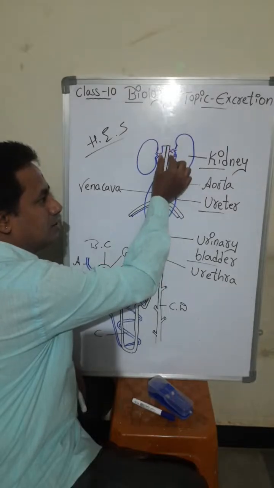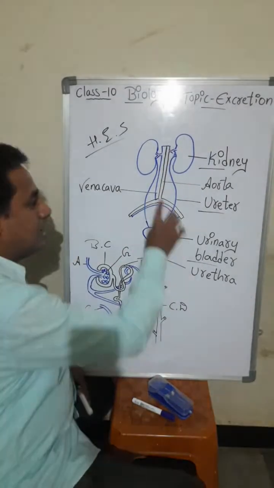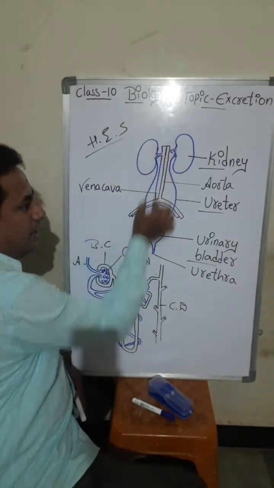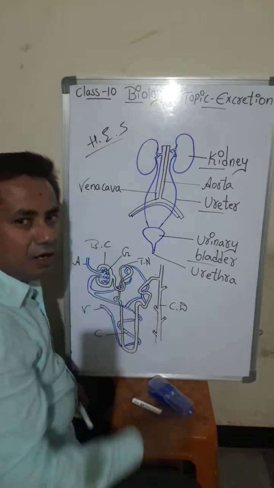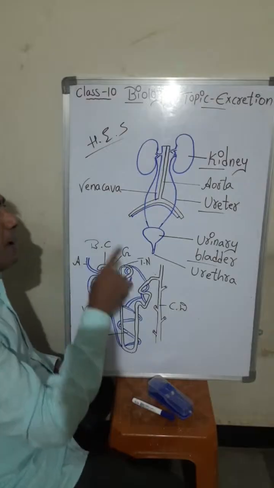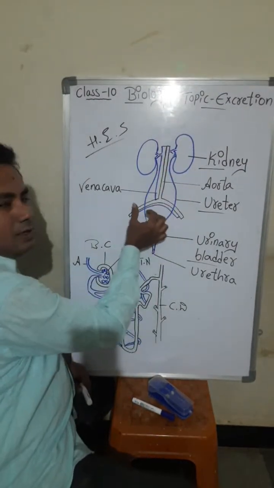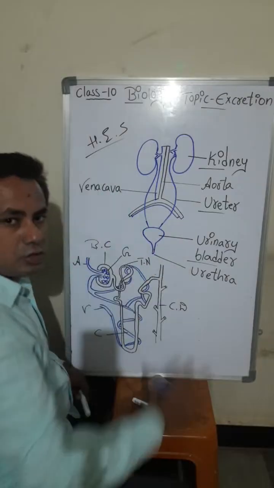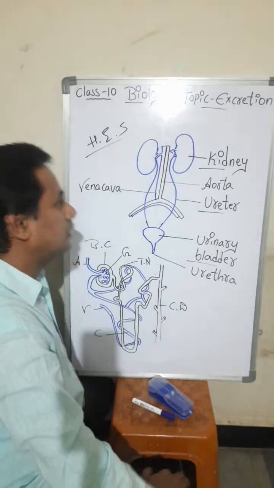Here oxygenated blood will come. Afterwards, the blue colored pipe you are observing is known as the vena cava, the veins. Through it, the blood will go back, containing carbon dioxide. Oxygenated blood comes, gives oxygen, takes carbon dioxide, and goes back again to the heart.